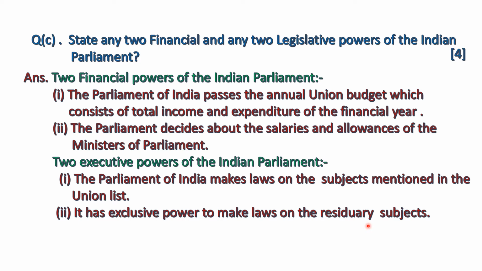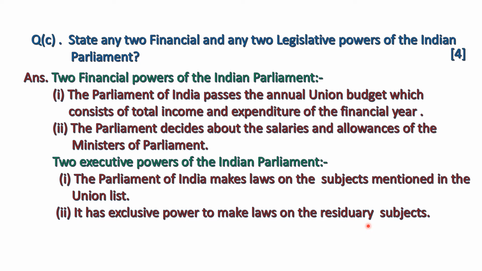Then State List: for the subjects mentioned in the State List, the states have the exclusive right to make laws. But in some conditions, the Parliament of India can make laws on the subjects mentioned in the State List. These conditions are already mentioned in part 1.